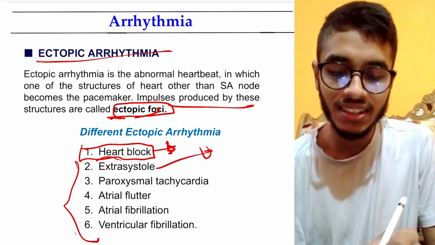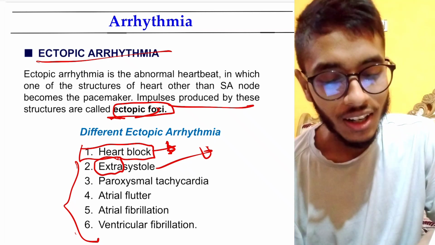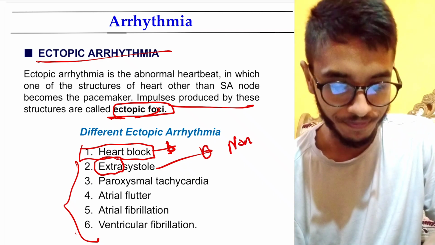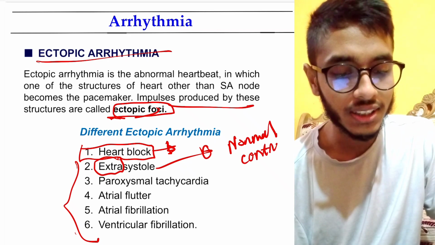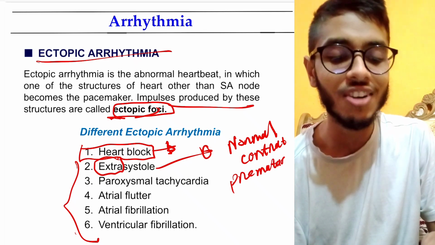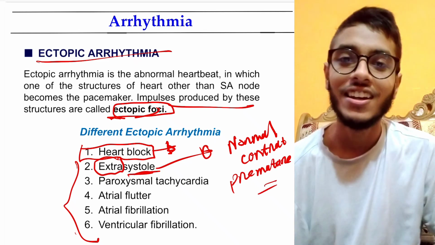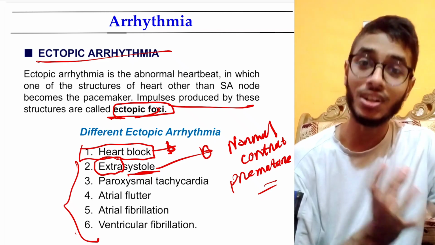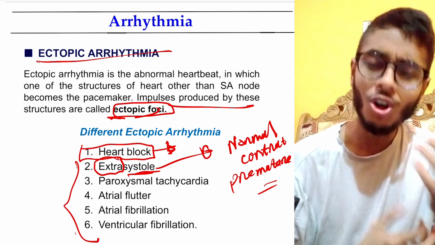Extrasystole. Extra means something which is extra, right? Before normal contraction, we know that heart will contract, ventricle will contract. Before normal contraction, a premature, I mean extra, contraction occurs. And this is called extrasystole, okay? So what is extrasystole? A premature contraction of heart before normal contraction.